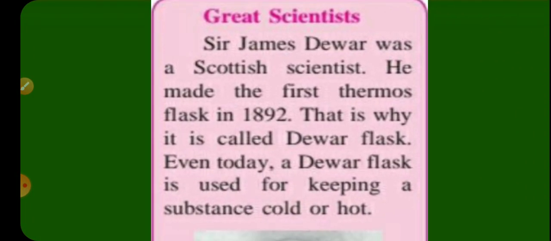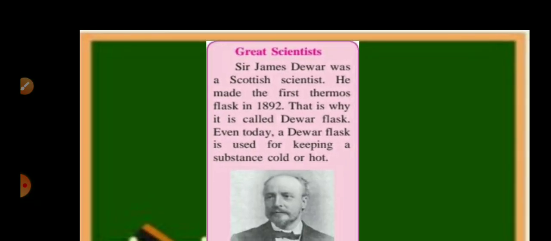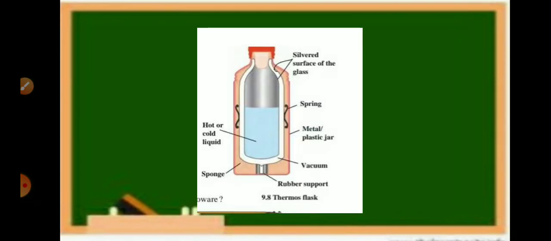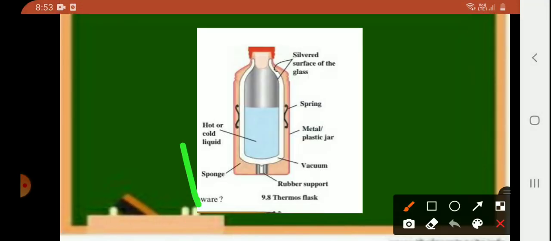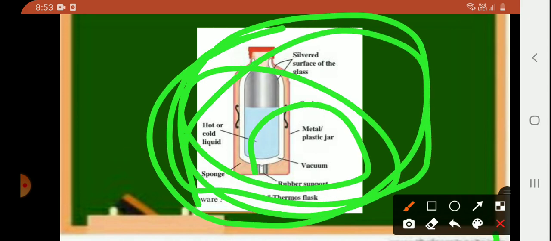Sir James Dewar was a Scottish scientist. He made the first thermos flask in 1892. That is why it is called a Dewar flask. Even today, a Dewar flask is used for keeping substances cold or hot. Okay, so this is the diagram of a thermos. It is compulsory to make it in your notebook and write thermos flask.